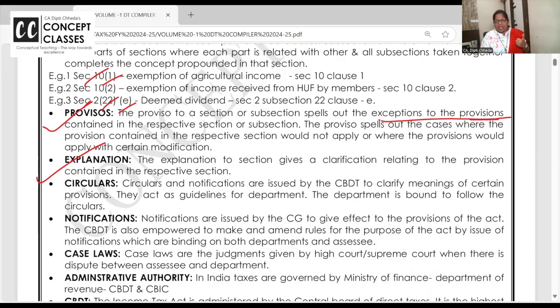Explanations to the act are also there. Very importantly asked in MCQs. I'm doing a very simple way of revision because this much is enough. If you feel somewhere you're getting confused, or ma'am, we wanted a little detail, please message below.